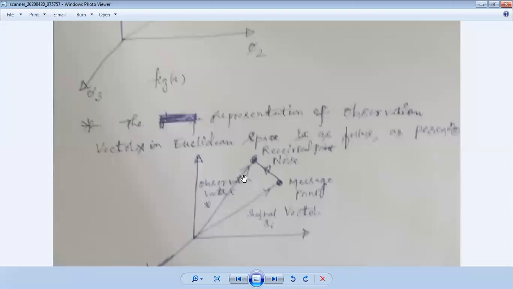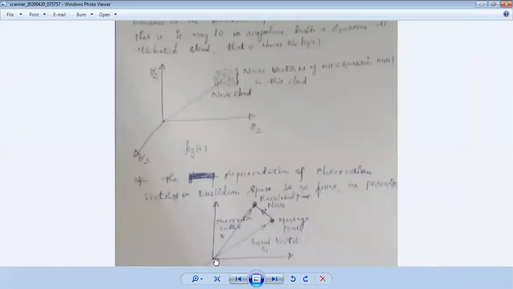Look back here, this is the observation. When you plot it, in reality it comes to here. This is the observation vector, the input of the receiver, and this is the figure where the noise is present. Somewhere around here the received signal has to be. This point is the input, the transmit signal, which we call the transmit point or message point, and this is the noise. This is the received signal, which has to be input plus noise. This length will give the energy of the signal, and this is the real output received. I hope you got my point.